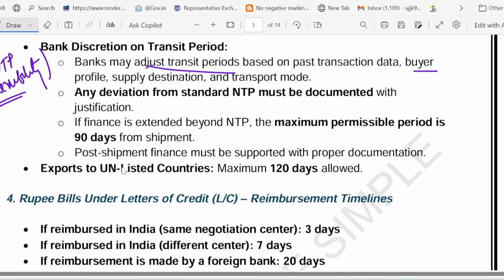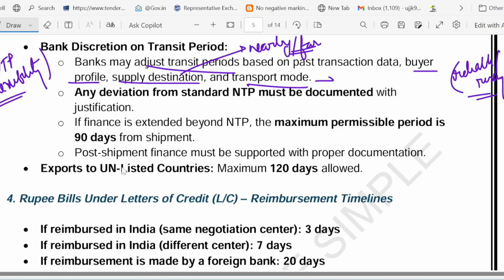Based on buyer payment history, which means whether the buyer is reliable or risky. That is called buyer profile, or supply destination, which we call shipping destination, which means nearby country or far. Or transport mode. Transport mode means air, sea or land.